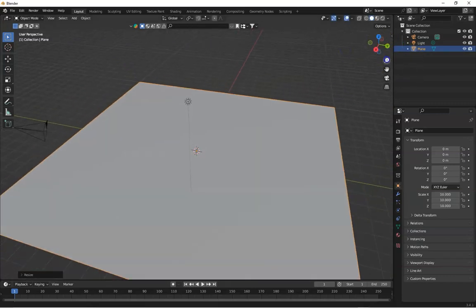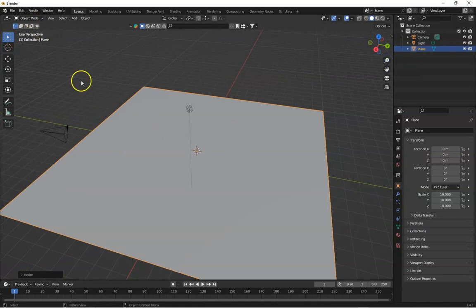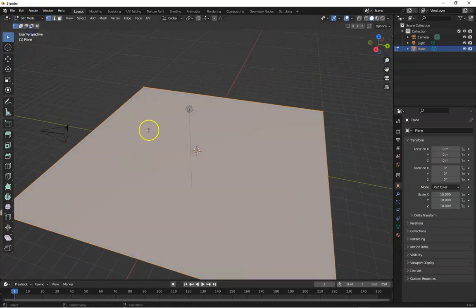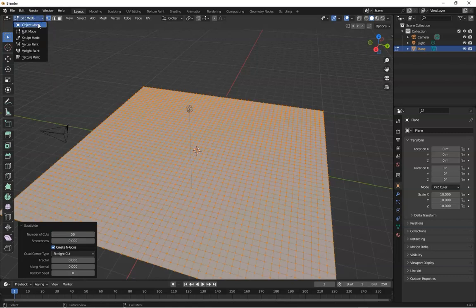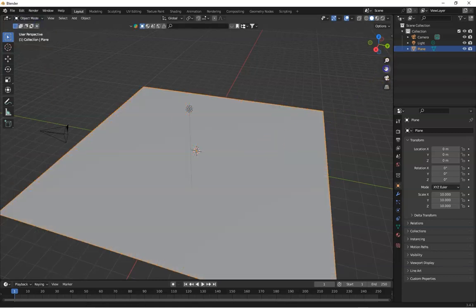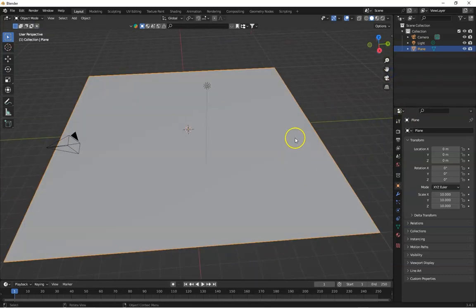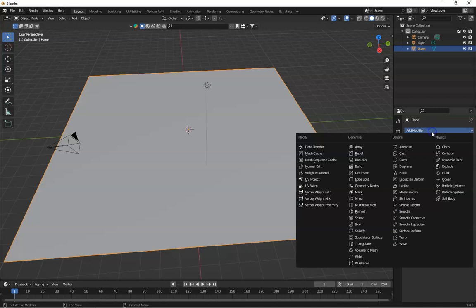Now add some geometry to the mesh. Go to edit mode, right click, subdivide. Go to the subdivide drop down menu and make it 50. Go to object mode, and now it's time to add the displace modifier. For adding the displace modifier with this mesh selected, go to the wrench icon, add modifier, and locate the displace modifier in the deform list.